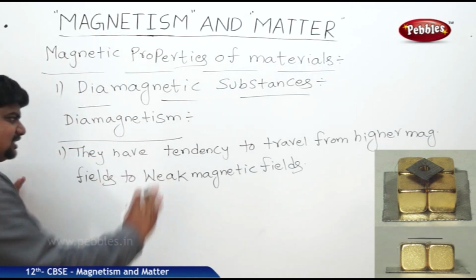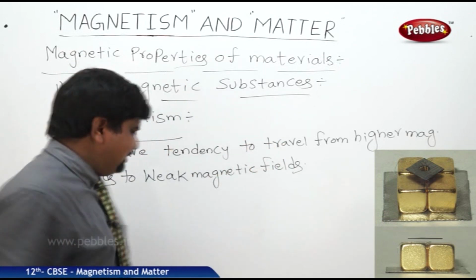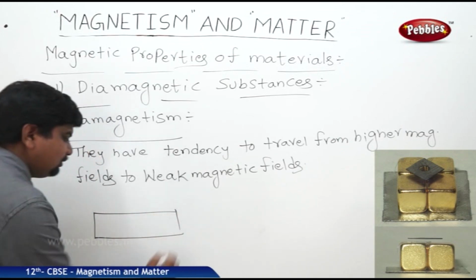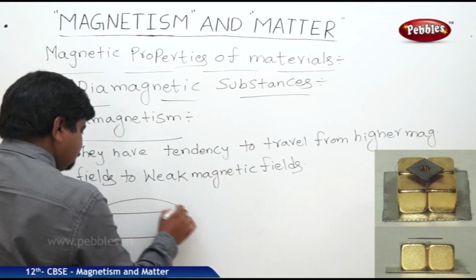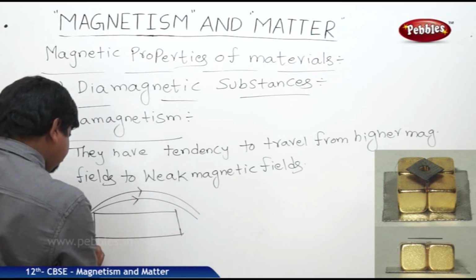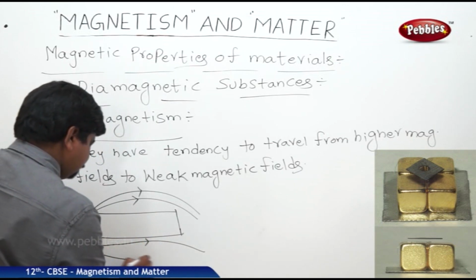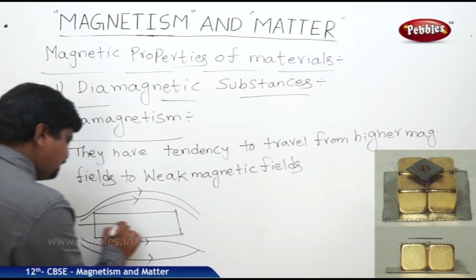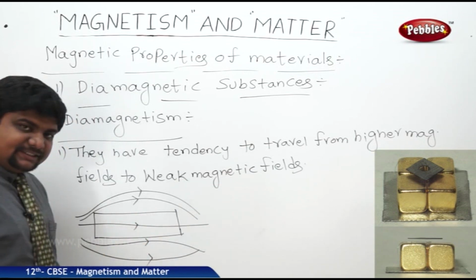So this is the first important point to observe the diamagnetic behavior of the substances. If this is the diamagnetic substance, the magnetic field lines always expel out like this. There is no possibility to stay or to withstand a magnetic field inside the diamagnetic substance.